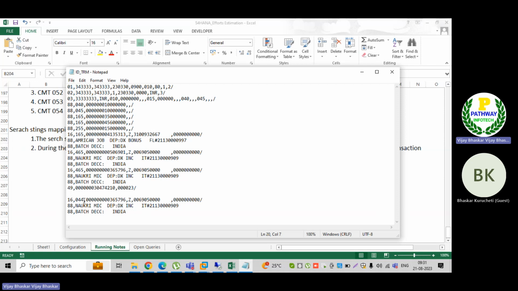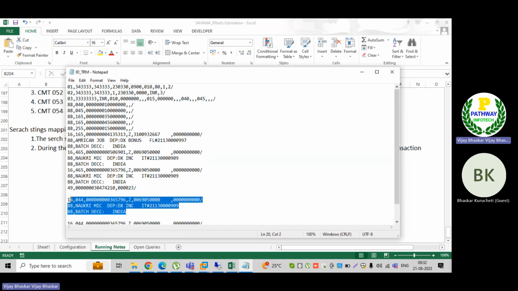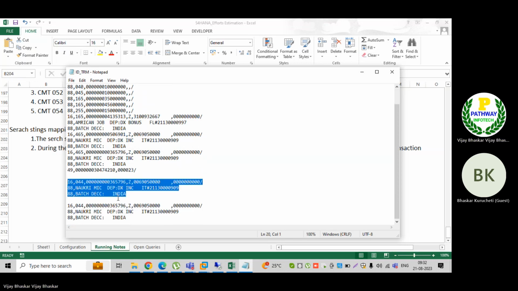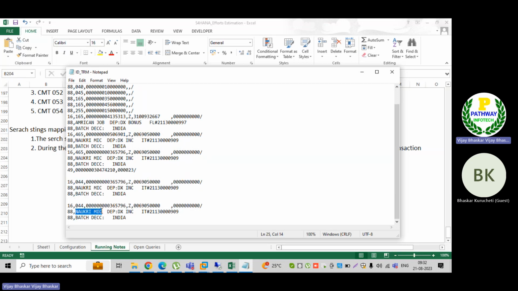So for bank charges, let's assume 044. Let's say this transaction is relevant for my bank charges. Let's say this other transaction is relevant for interest, INT. Let us assume just.